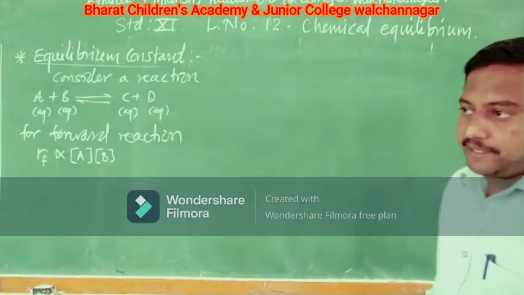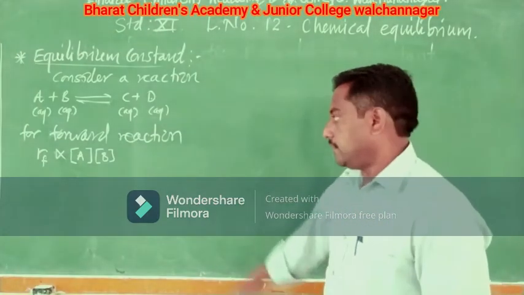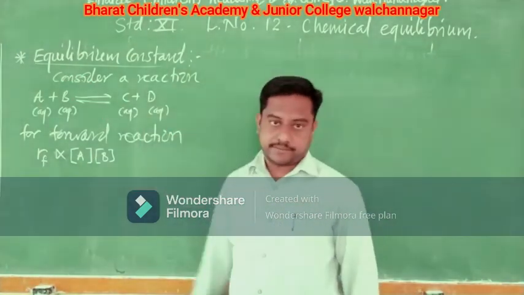See, the rate of the forward reaction will be the product of the reactants. Right.